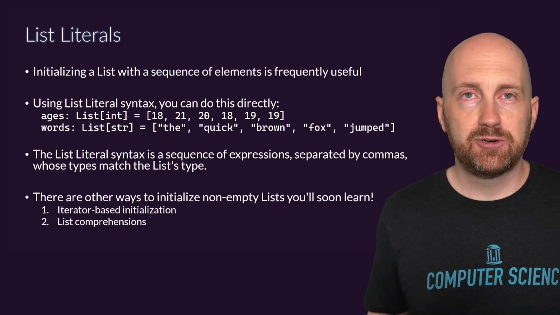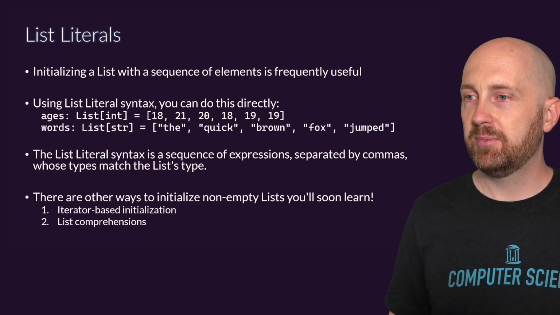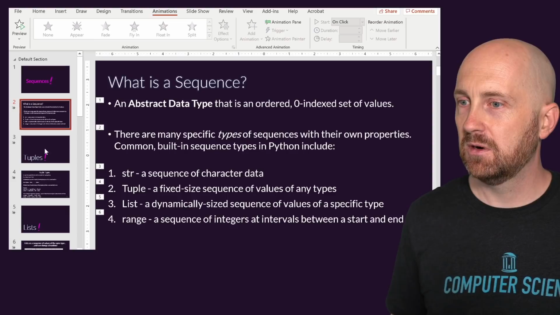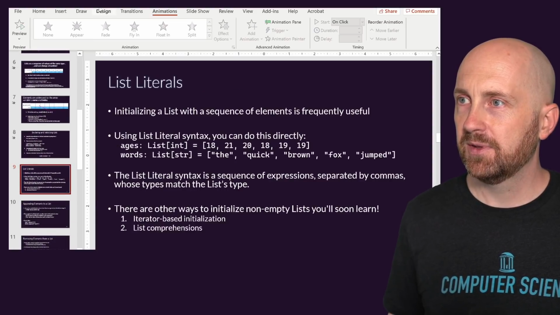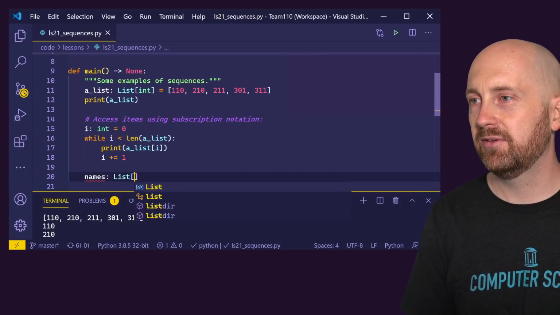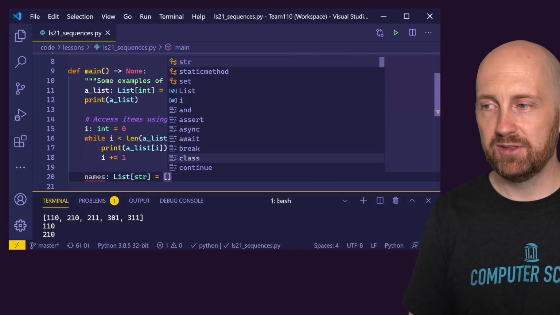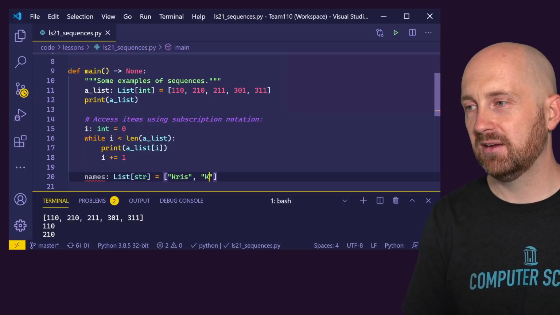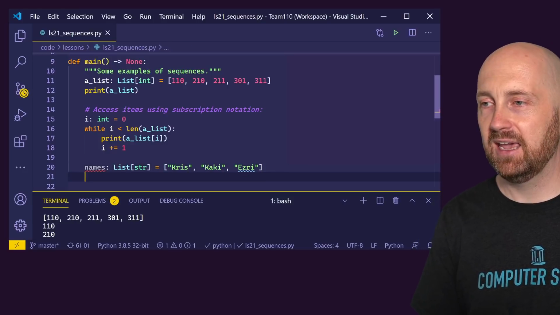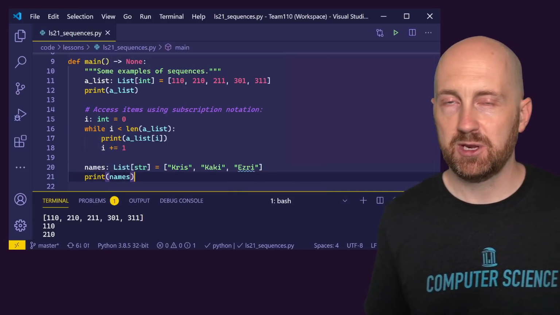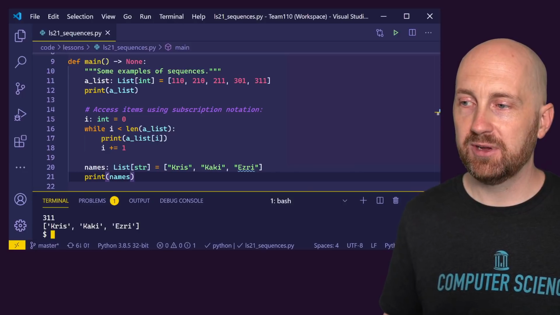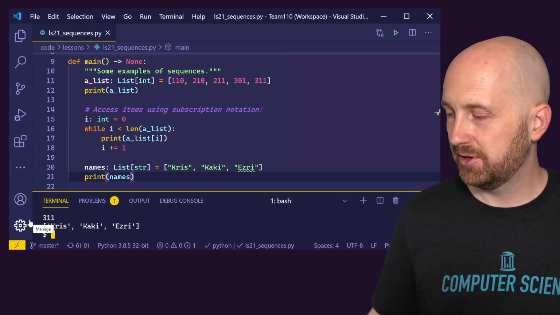We talked through the list literal syntax. This slide is mostly here for reference purposes. And actually it's probably worth adding an example of this to our code. Let's go ahead and set up one more list of, say, names. So names is a list of strings. That will be the strings Chris, Khaki, insert your own name, Esri, right? So a couple short names, and we can print that names list out as well. And so this is a variable that references these three values. And if I were to run this code, we see that sure enough, we can make a list of strings too. And that's pretty cool.